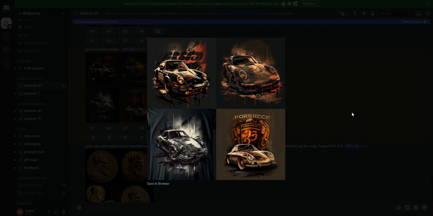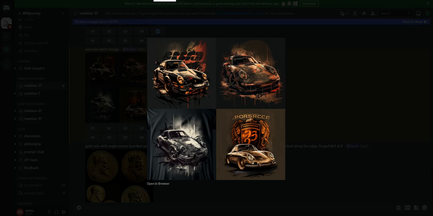Right, I'm going to show you how you can basically make killer exotic car and supercar designs, have AI do it for you, and then you can take these images and do whatever you want with them, like sell them on t-shirts or whatever you want to do. So I'm going to show you this cool thing, and it's called Midjourney.